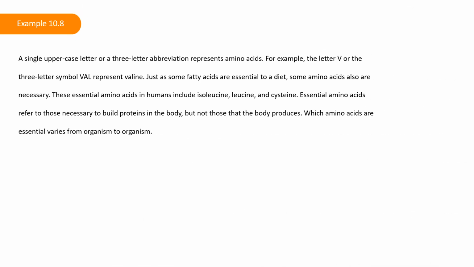A single uppercase letter or a 3-letter abbreviation represents amino acids. For example, the letter V, or the 3-letter symbol VAL, represent valine. Just as some fatty acids are essential to a diet, some amino acids also are necessary. These essential amino acids in humans include isoleucine, leucine, and cysteine. Essential amino acids refer to those necessary to build proteins in the body, but not those that the body produces. Which amino acids are essential varies from organism to organism.